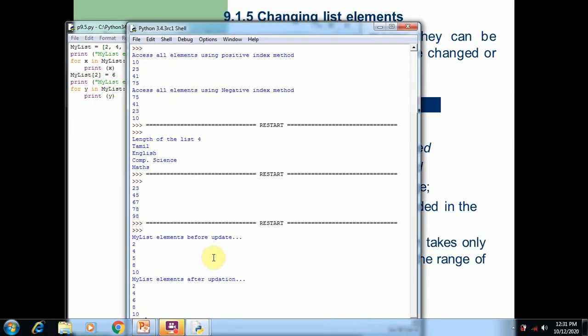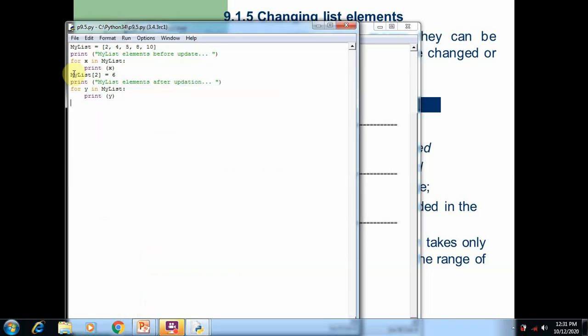So when you run the program, first my list element before update, that is 2, 4, 5, 8. After changing the value, you can see the third element is converted into 6. So when we create the list, the third element is 5. Now we change the element into 6 by using a simple statement, my list, specify the index number. If you want to change a specific single value, then you should specify the single index number, then give the new value for that element. So after changing the value, if you access the elements, you can see the difference.